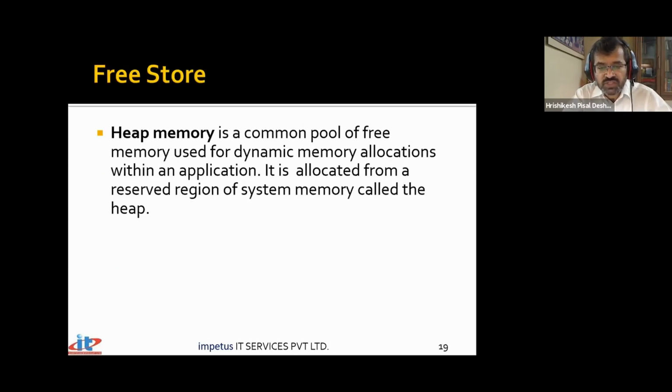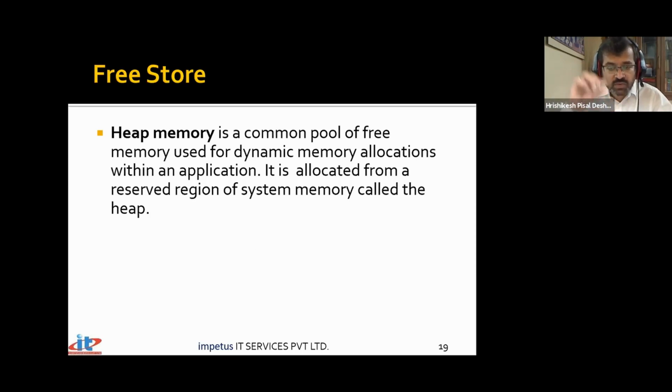Heap is also called the free store. It's a common pool of free memory used for dynamic allocations within the application. It is allocated from a reserved region of the system memory called the heap. Now, this heap is shared between all functions. On the stack, every function had its own activation record that was private to that particular function. One stack frame cannot access variables in another stack frame.